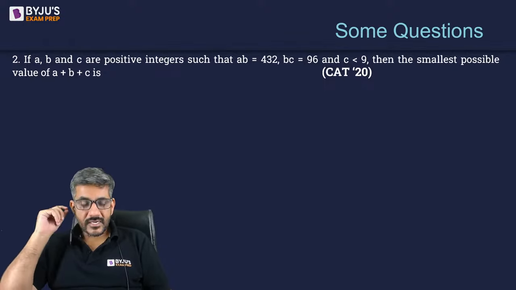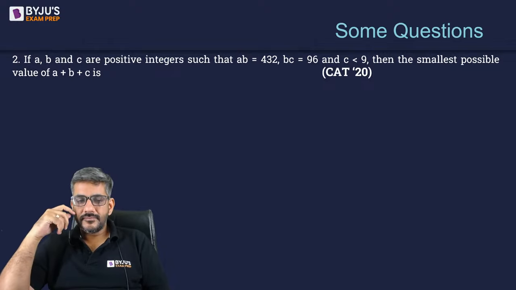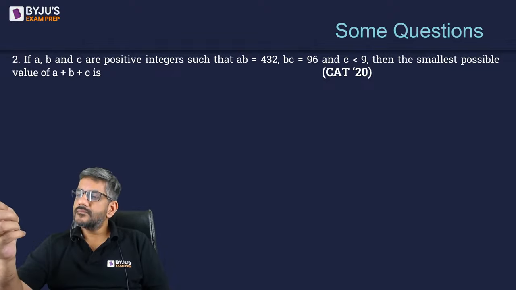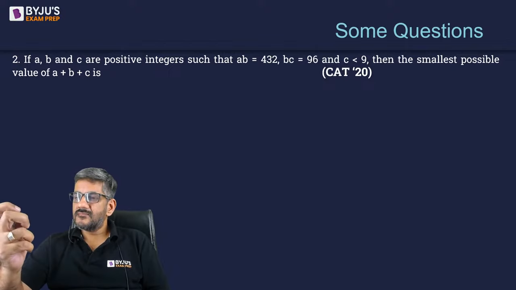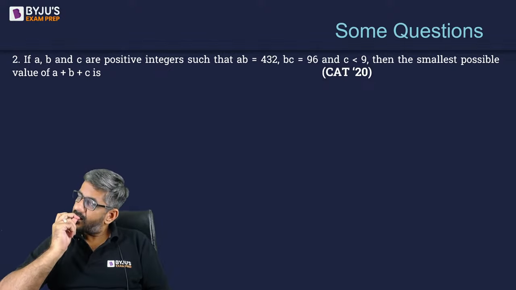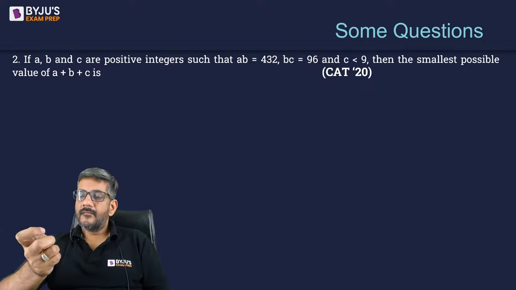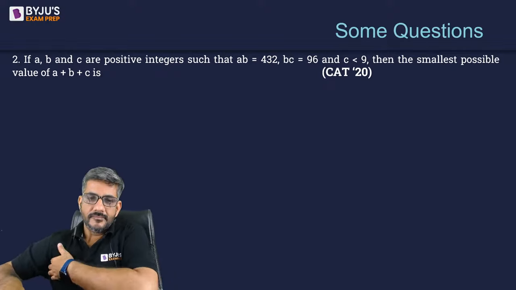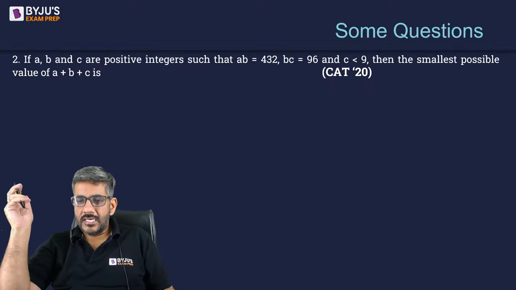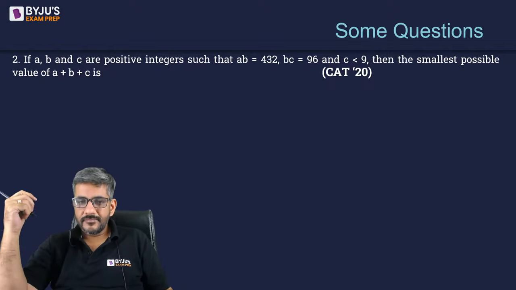Any answer for this second question as well? It's a question with no options.